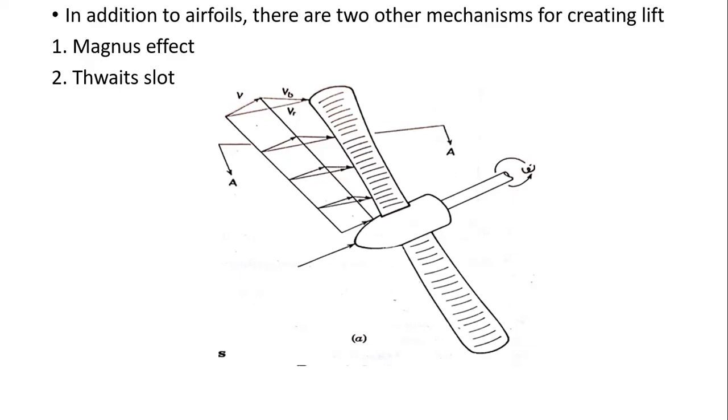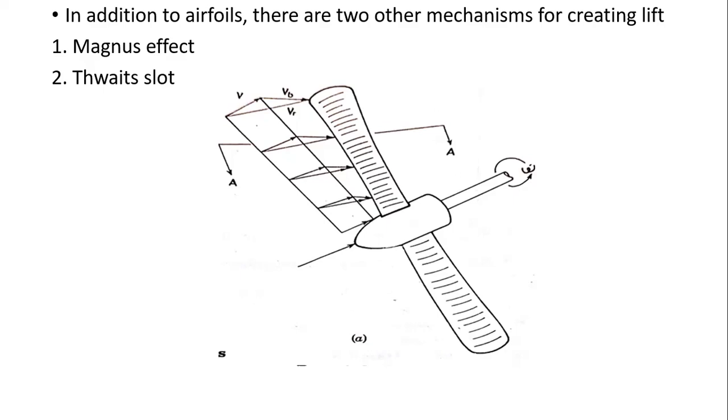And in future, they are developing through these mechanisms, the second mechanism only, Thwaites slots. The later techniques that have been improved probably have little practical potential.